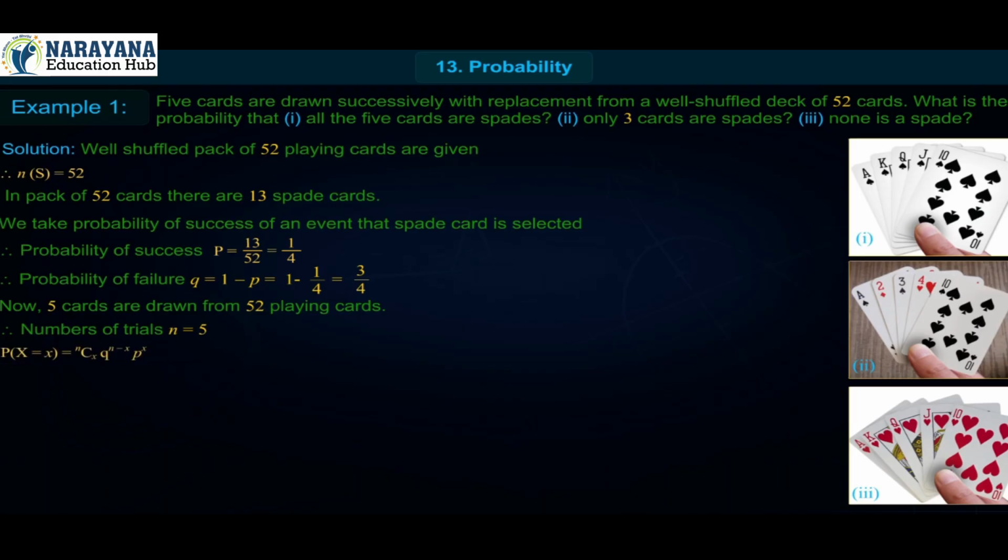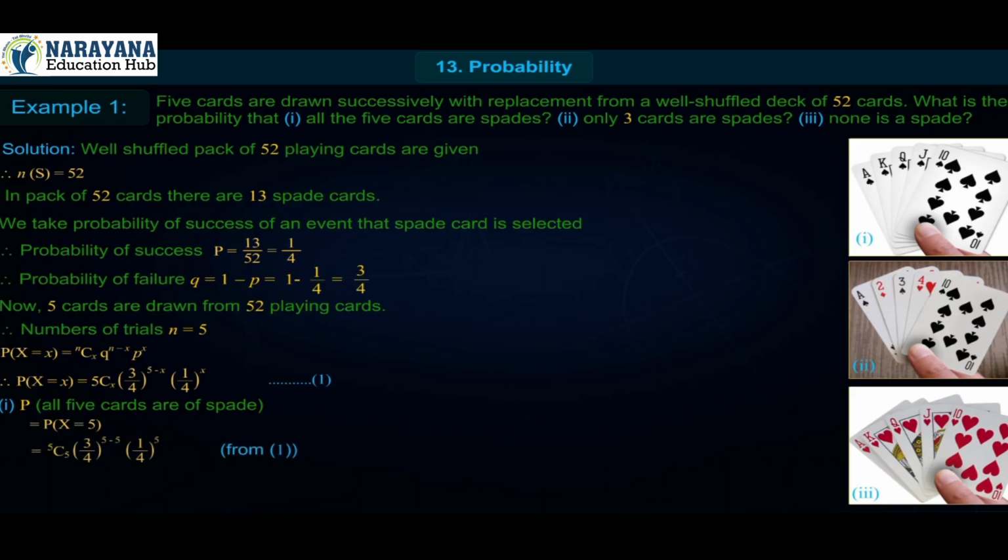P of X is equal to x is equal to nCx q raised to n minus x into p raised to x. Therefore, P of x is equal to 5Cx (3 upon 4) whole raised to 5 minus x into (1 upon 4) whole raised to x. Equation 1. Number 1. P of all 5 cards are spades is equal to P of x is equal to 5, which is equal to 5C5 (3 upon 4) whole raised to 5 minus 5 into (1 upon 4) whole raised to 5, from 1, which is equal to (1 upon 4) whole raised to 5, which is equal to 1 upon 1024.